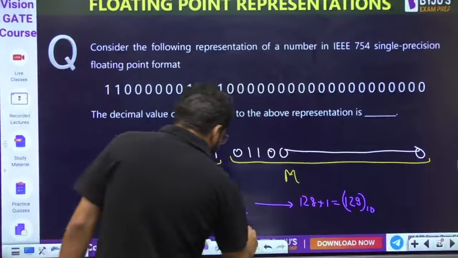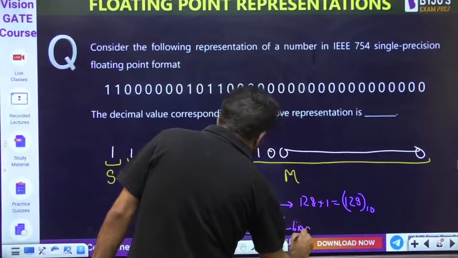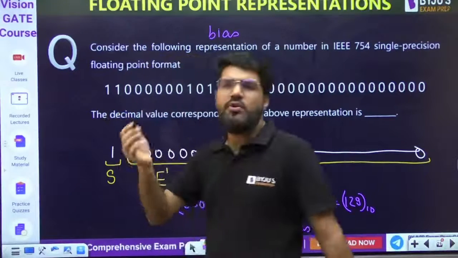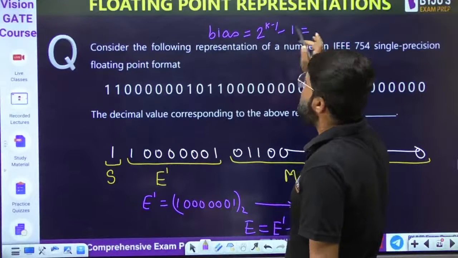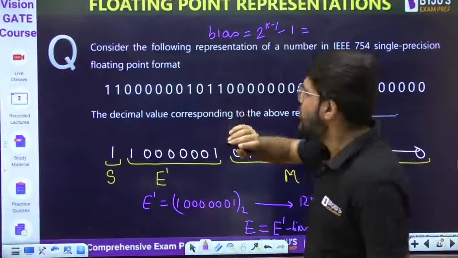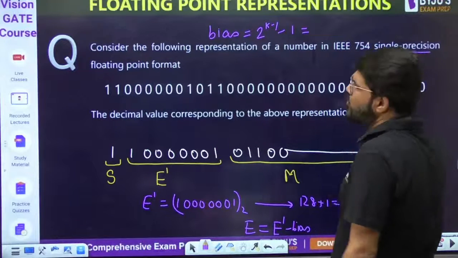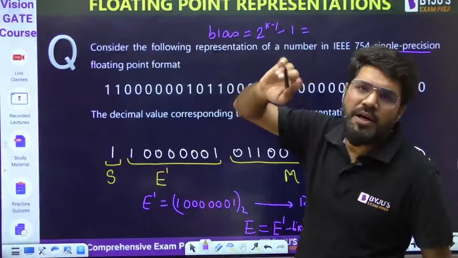So what is the true exponent value? True exponent value is E dash minus bias. What is the value of bias? In 32-bit, you can remember it, or you can calculate it again: 2 power k minus 1. They have mentioned single precision, so you should know that is 32-bit, and in the 32-bit format, exponent bits are 8.